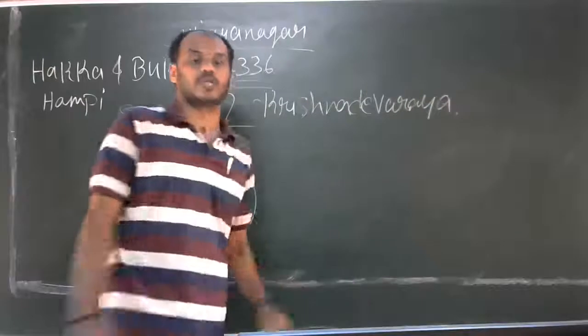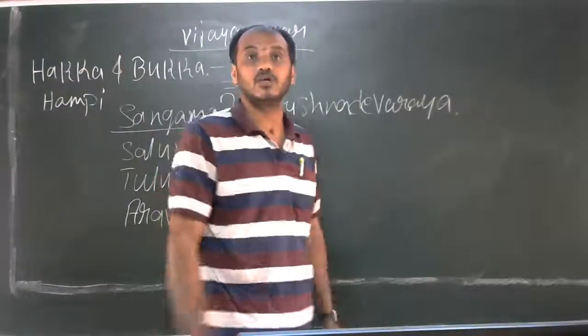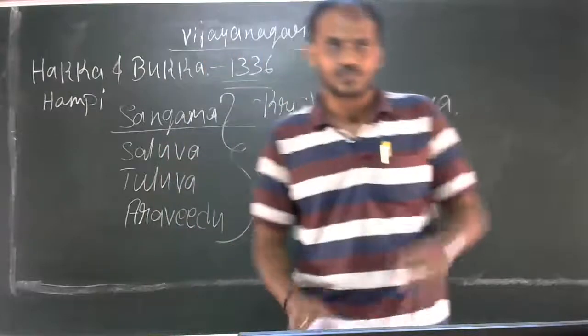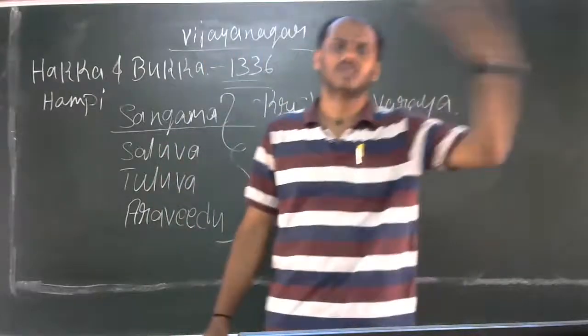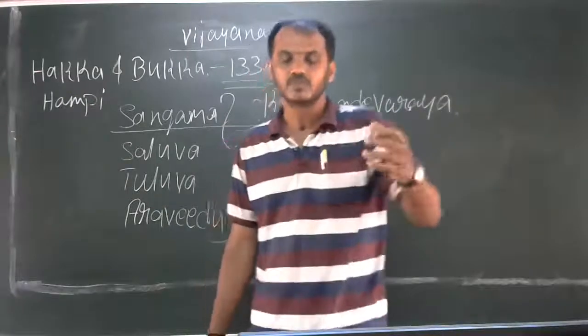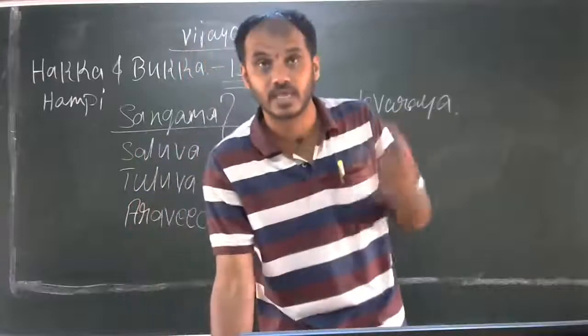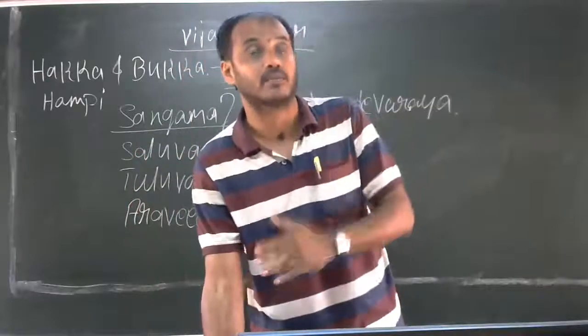Krishnadevaraya, from 1509 to 1529. First, the early life of Krishnadevaraya. He was the son of Narsanayaka and his second wife Nagalambike.